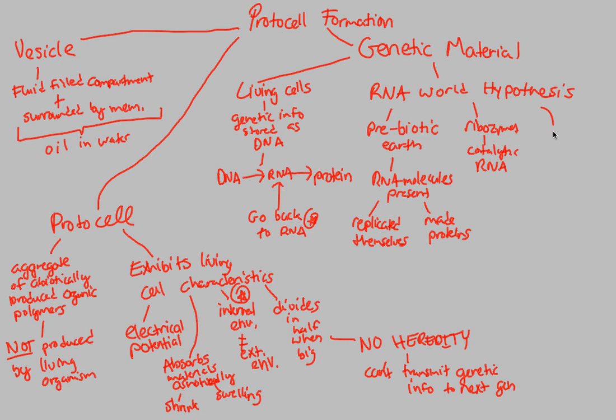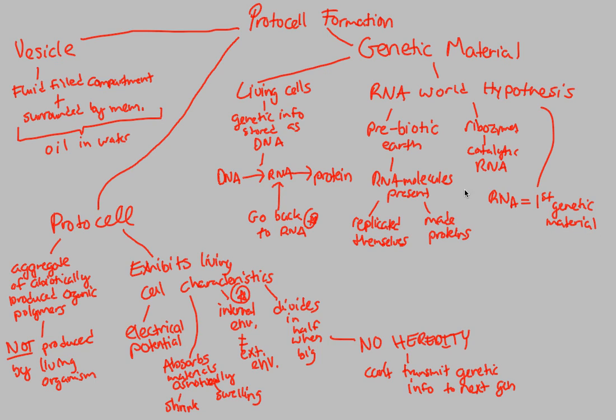So now, based off of these two facts, ribozymes and the prebiotic Earth seeing RNA, and especially because of this idea of DNA going back to RNA, a less stable, less advanced form of itself, and then to protein, we can confidently say, and most scientists will agree, that RNA was the first genetic material present on Earth.